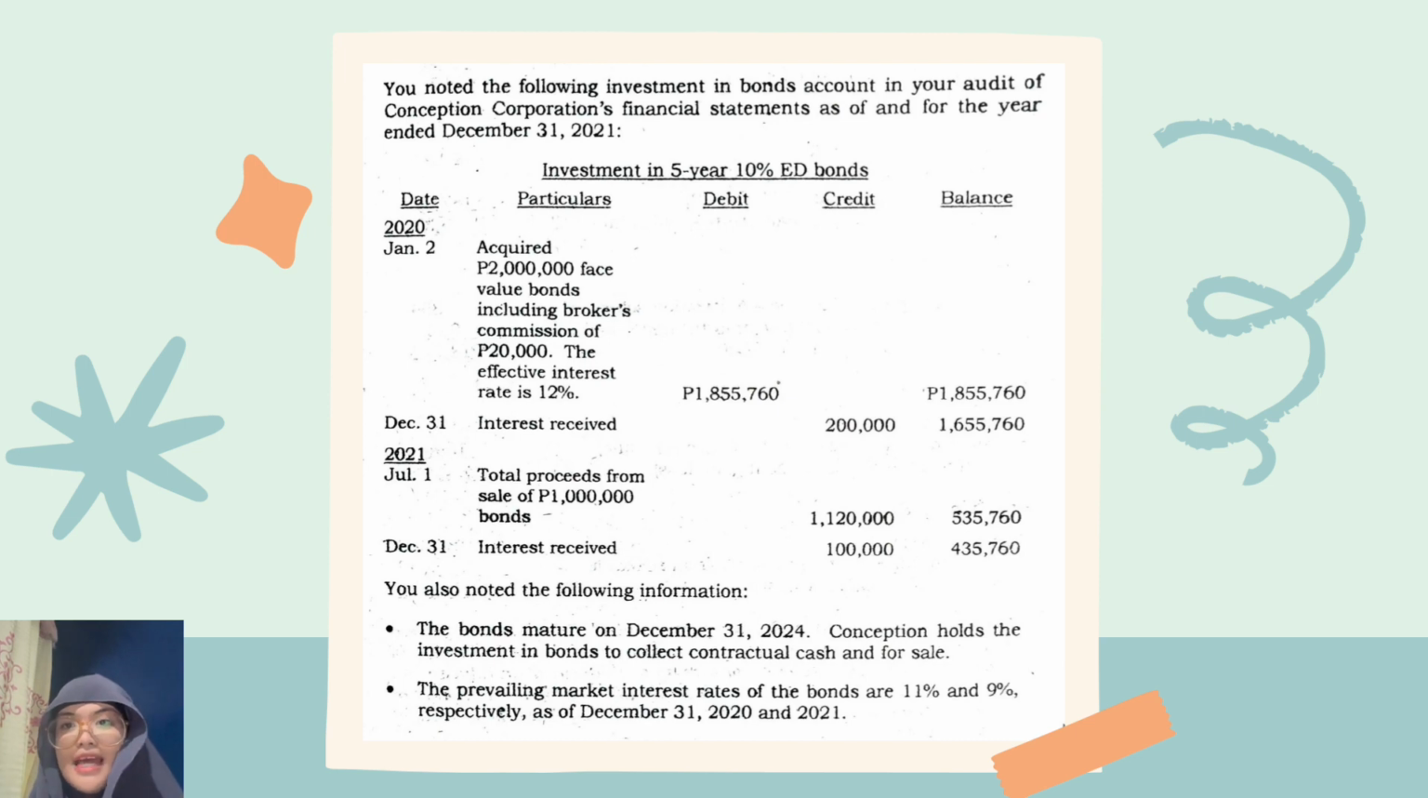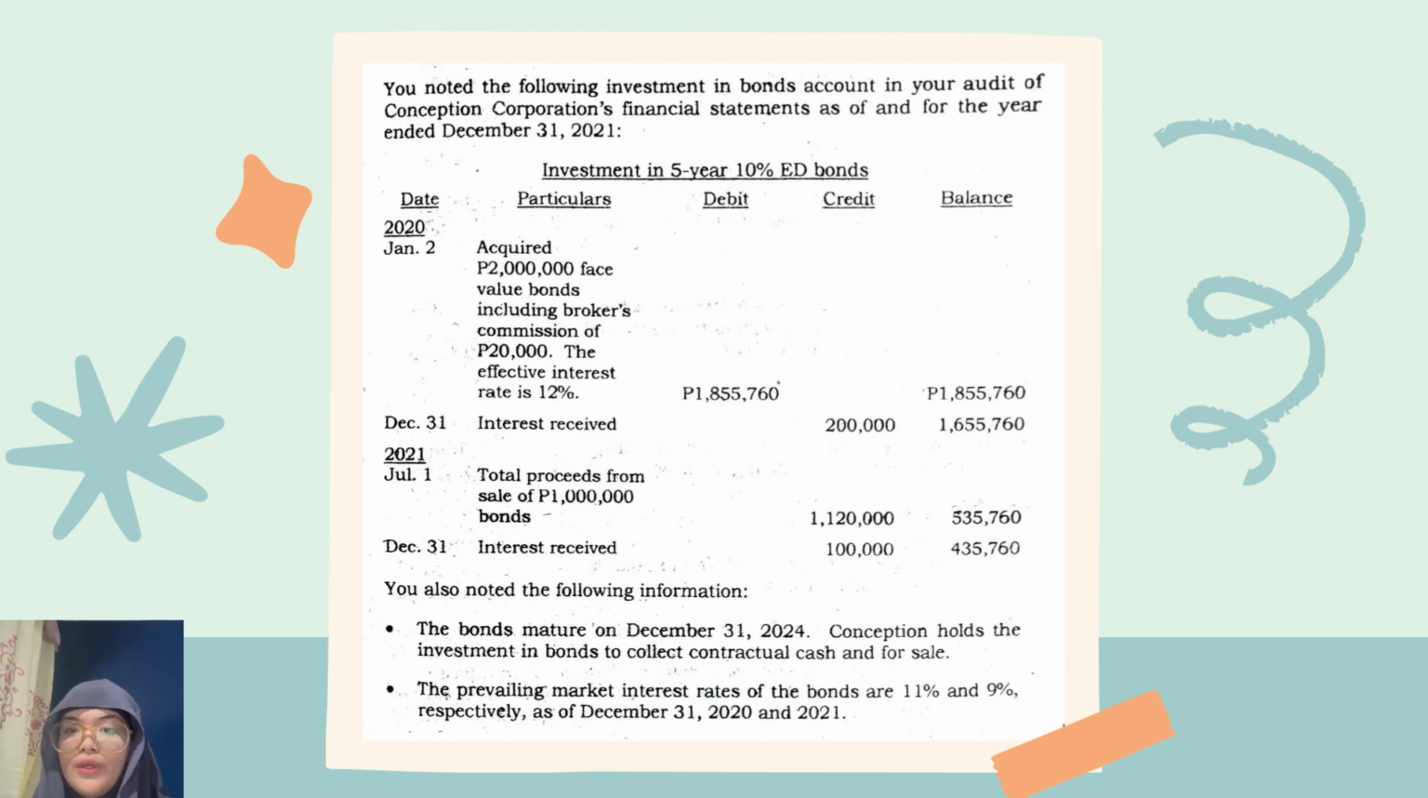So this investment has 5 years and it has an interest of 10%. On January 2, 2020, the company acquired a 2 million face value bond, including a broker's commission of 20,000 pesos. The effective interest rate of the bond is 12%. So they recorded 1,855,760 pesos in the debit and did the same on the balance.